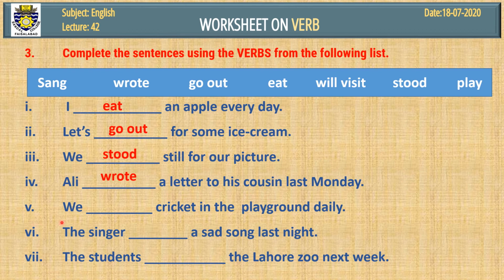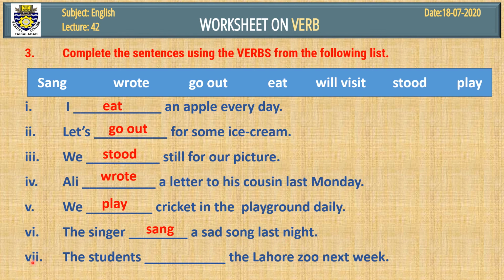Number 5, we dash cricket in the playground daily. Daily is a signal word that tells us we'll use first form here. We play cricket in the playground daily. Play is here. Number 6, the singer dash a sad song last night. As this is last Monday and we used second form here, in the same way here is last night, again we'll use second form here, that is sang. The singer sang a sad song last night.